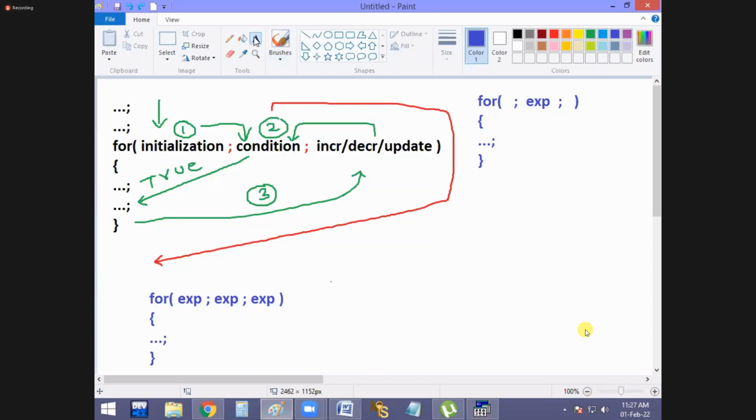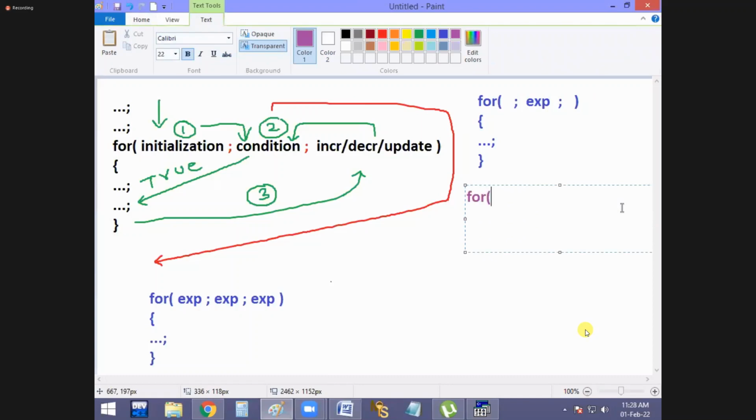Next, now there is a situation where you have to put 5 expressions. Actually, a for loop allows how many? 3 only, no? But there is a situation where you have to use 5. Then how to put 5 expressions in a for loop? Okay, now take a look at this. I'm going to explain that. It is the procedure: expression, comma, expression, semicolon, expression, comma, expression. That's all. Now see that, guys, still how many semicolons? 2 only, no? Yes, still you are having 2.